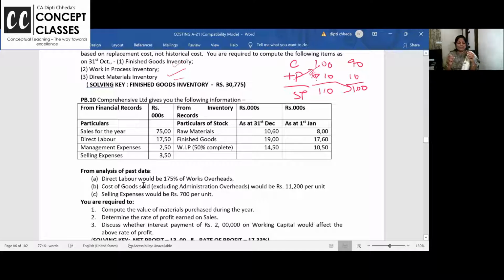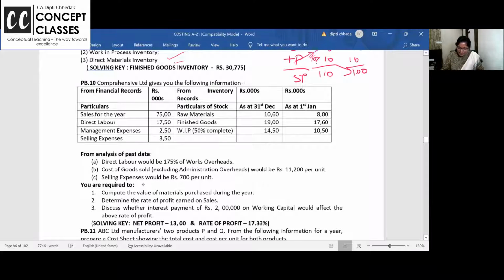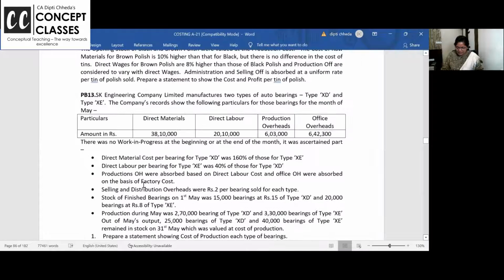This is very important. In accounts also we have branch and departmental accounts where we make equations, and here also we make equations. So it's very necessary to know this. See, now here they have given link. Labor would be 175% of the works overhead. Works overhead is what? Factory overhead. So if factory overhead is 100, direct labor is 175. And if direct labor is given, then factory overhead is. So like this, you can cross multiply and find the figures.